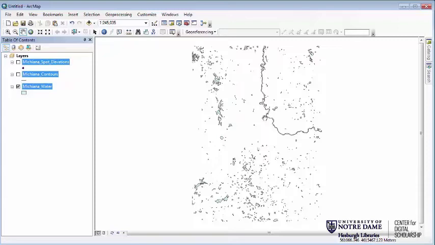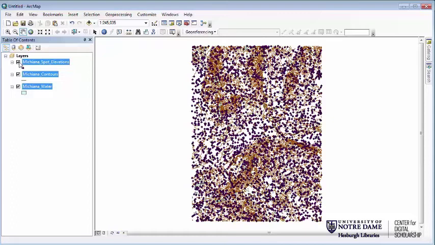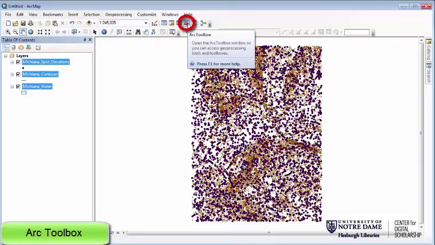Now, the first thing we want to do is use these data layers to create a triangulated irregular network, so a TIN data model. And this is fairly easy to do in ArcGIS, especially when we have all of these different layers. So what we want to do is create surfaces between the topo lines and the high and low elevations, but leave the water flat. Now the settings on it are where it's a little bit more tricky, and you're going to want to watch out for how you're doing this. So go ahead and start up your Arc Toolbox if you don't already have it up.